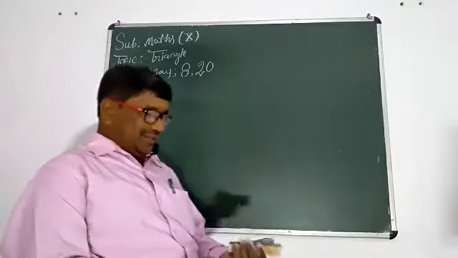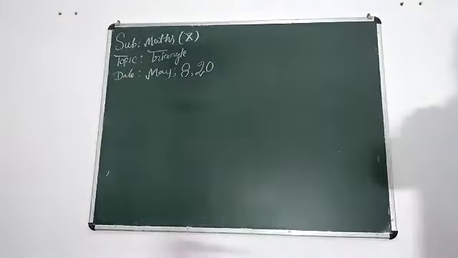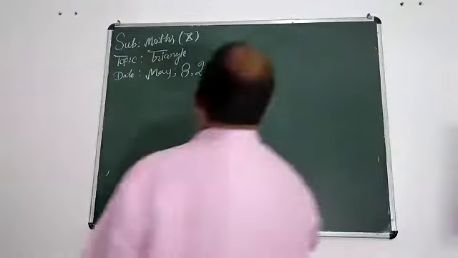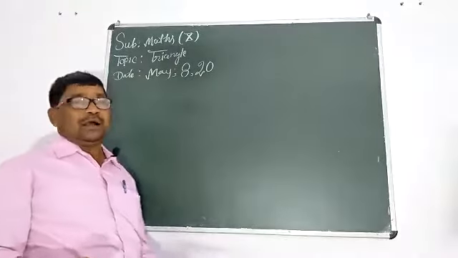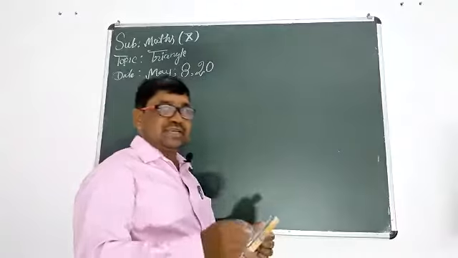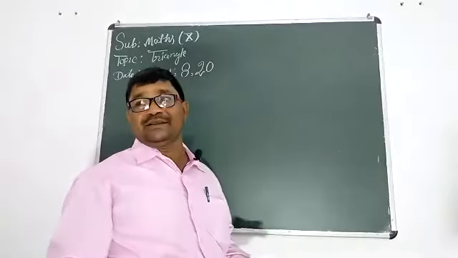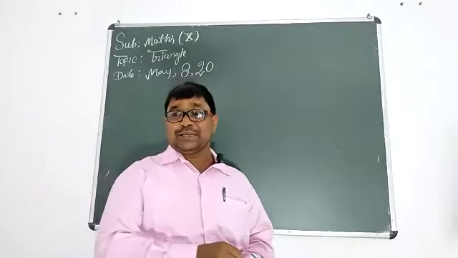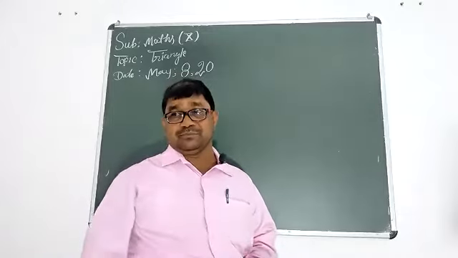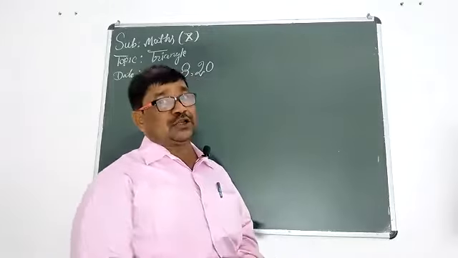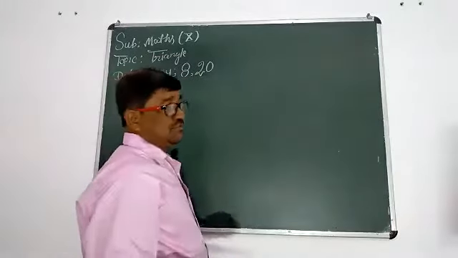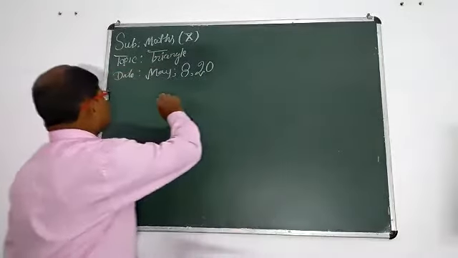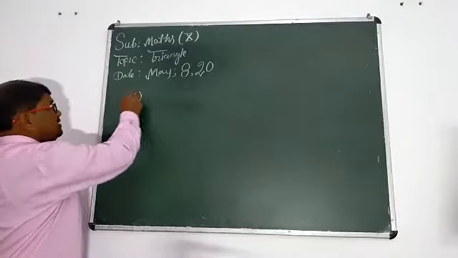Now, students, we should think about the major thing in geometry, and for this we will go to the theorem. Our first theorem, we should try to write the definition.